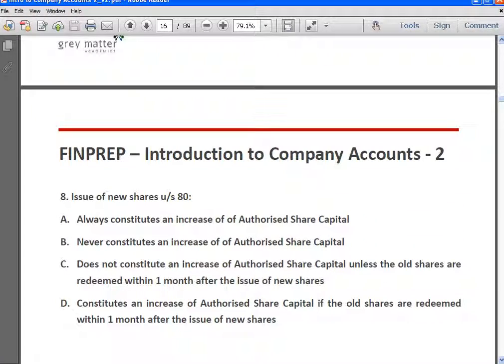Next, issue of new shares under section 80 always constitutes an increase of authorized capital, never constitutes an increase of authorized capital, does not constitute an increase of authorized capital unless the old shares are redeemed within 1 month after the issue of shares, constitutes an increase of authorized capital if the old shares are redeemed within 1 month after the issue of new shares. So these are the 4 options available to us.